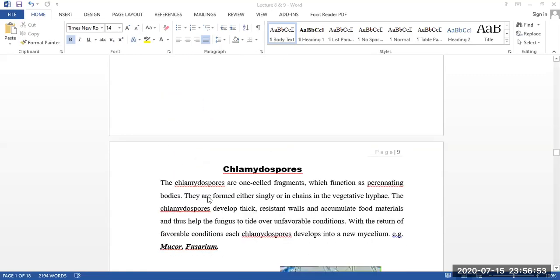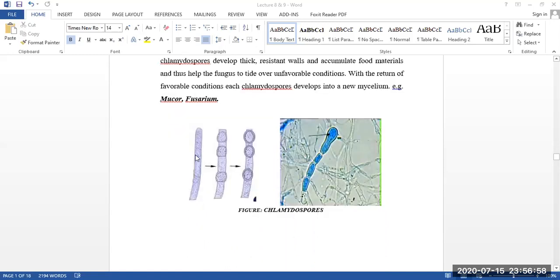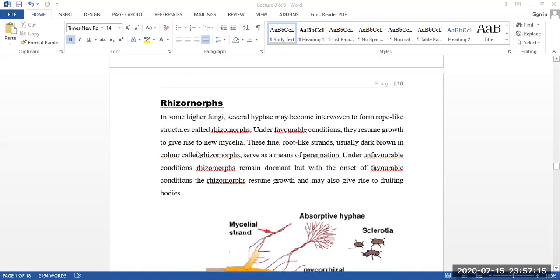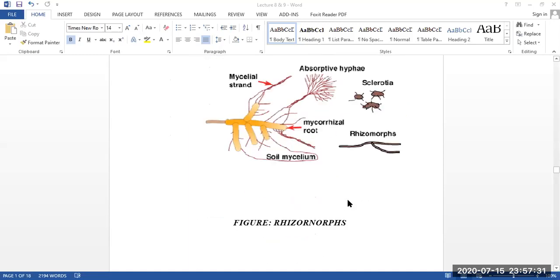Then our sixth one is chlamydospores. Hyphae are not fragmented all the time. They keep or reserve different kinds of food within them, and whenever they get favorable conditions, they separate as a new mycelium. Then our rhizomes are a rope-like structure, and in favorable conditions the rhizome acts like absorptive hyphae or a root-like structure from where mycelia can grow.